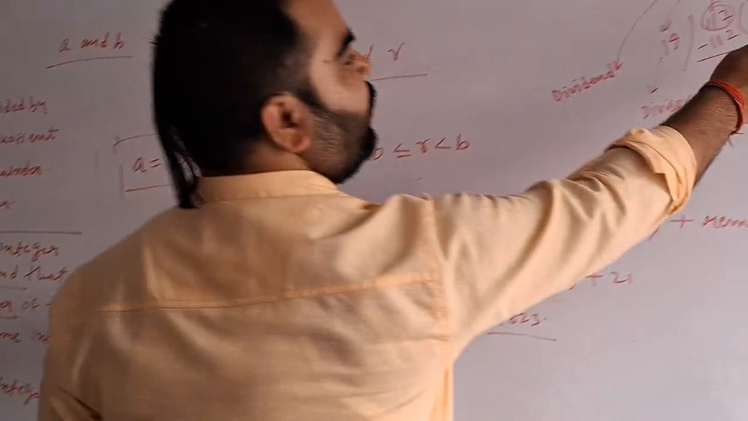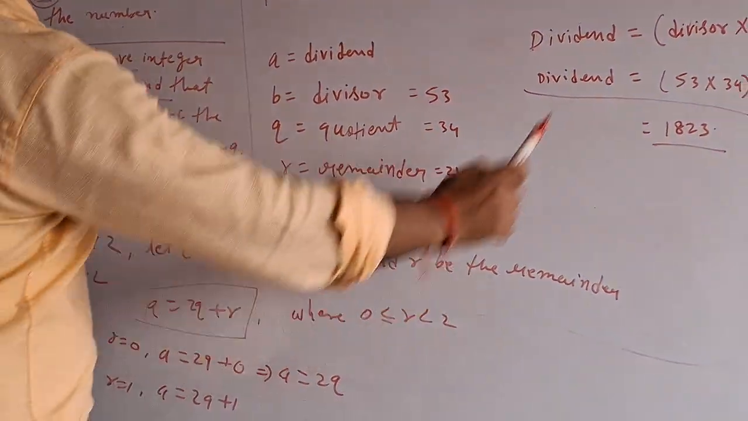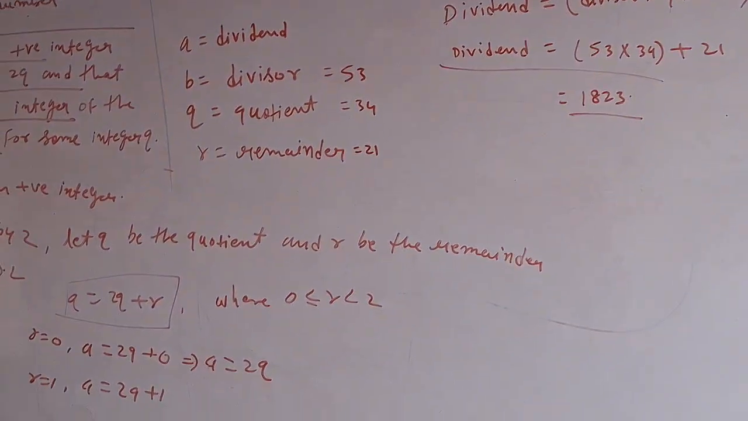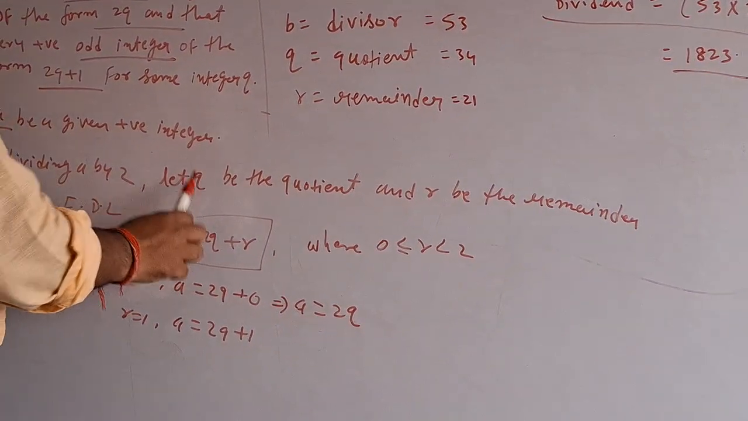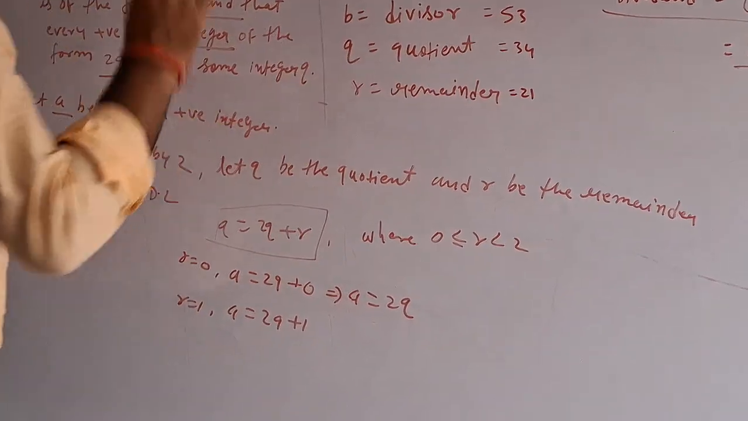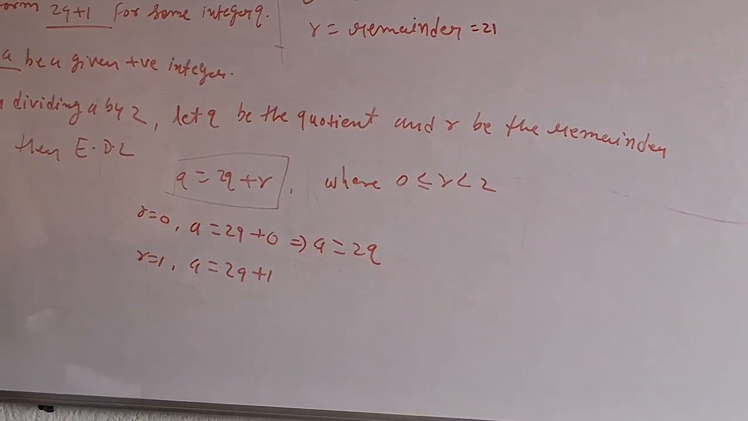Hope you are understanding what is quotient. Let r be the remainder. So a is a number, and if we divide it by 2, q is the quotient and r is the remainder. r बच रहा है डिवाइड करके. From Euclid's division lemma, a is equal to 2q plus r. ये होना चाहिए.